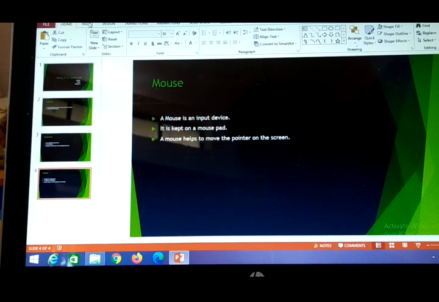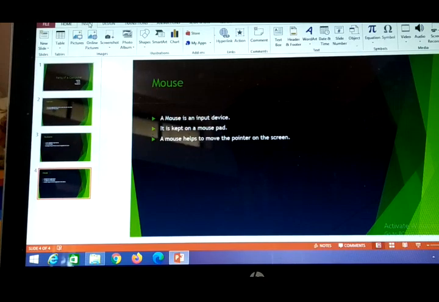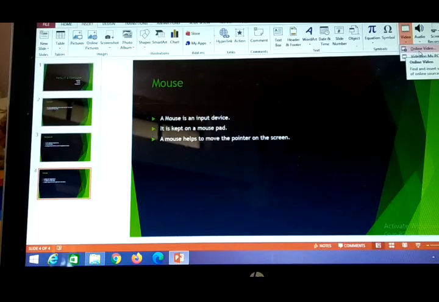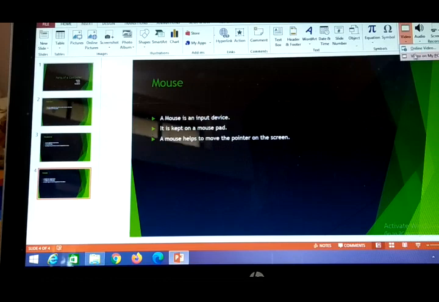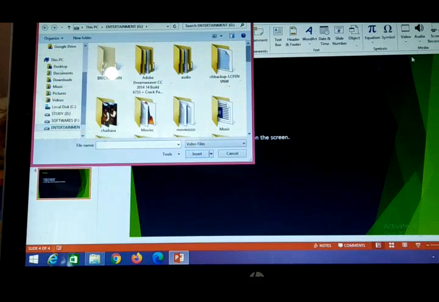So I'll be going to the Insert option, and you can see here the Video option. I am going to Video, and Video on My PC; you can select an online video also. Whatever video is there on your PC, I am selecting from my PC, going to the Videos option.